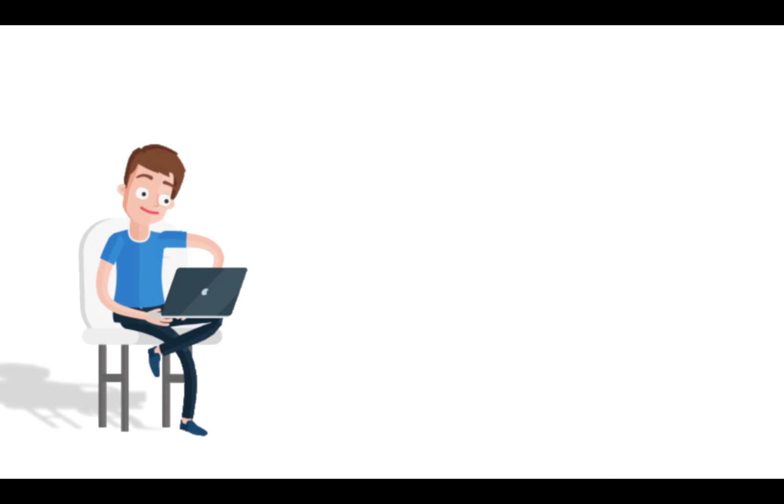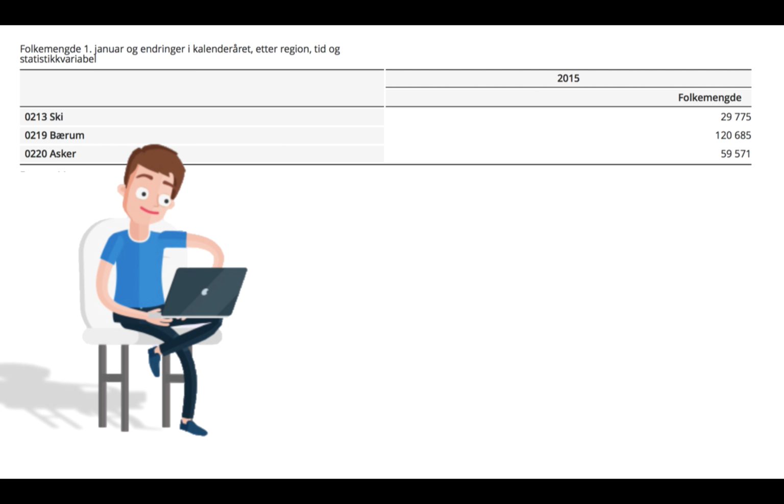So he searched the internet and found this Norwegian website for statistics, which is called Statistics Central Bureau. This is a very useful website, and you can use it to find a lot of data generally about the population. He found the population of these three counties; the highest belongs to Barum, and the lowest, 29,000 something, belongs to Shi.